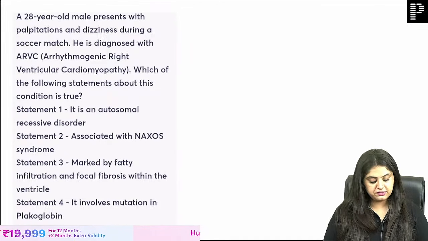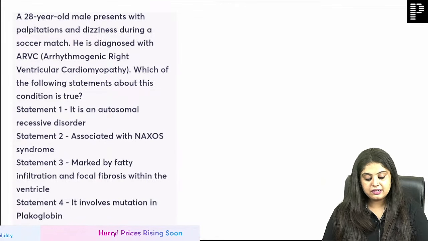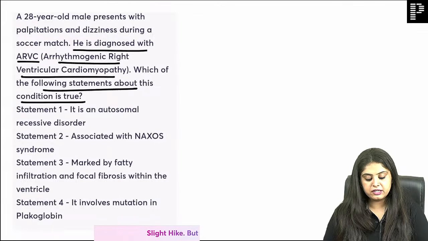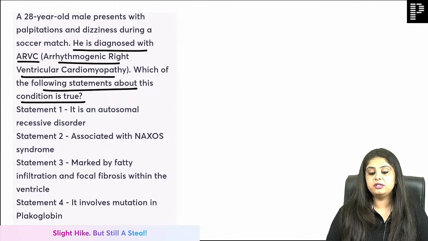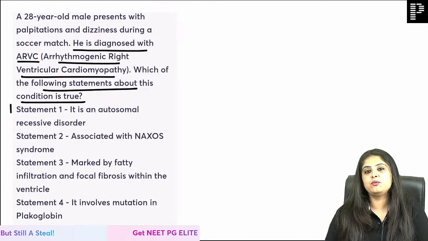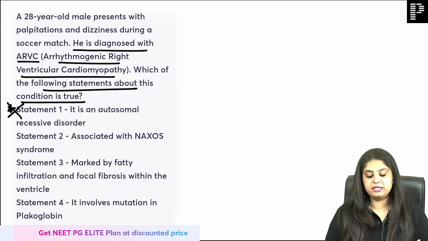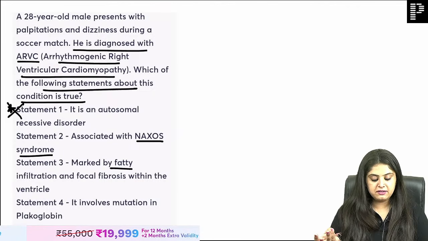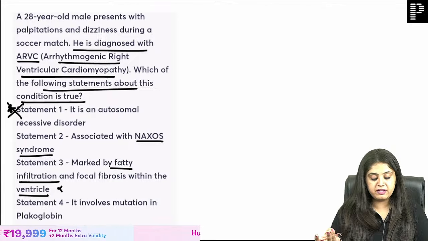You have to tell me all the statements mentioned over here that are diagnostic of a patient of ARVCM, and which statement about this condition is true. So it is autosomal recessive. Is that true? Right now, ma'am, you made us write it is autosomal dominant. Is it associated with Naxos syndrome? Yes. Will there be fatty infiltration within the ventricle, to be very precise?